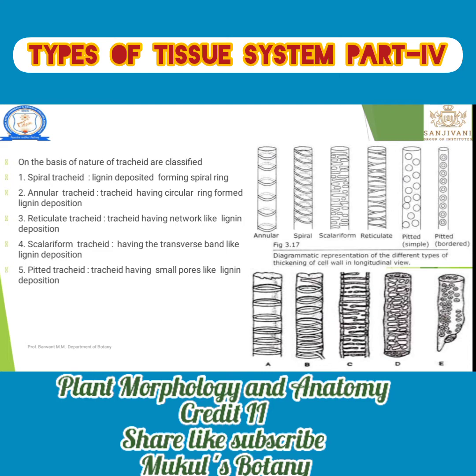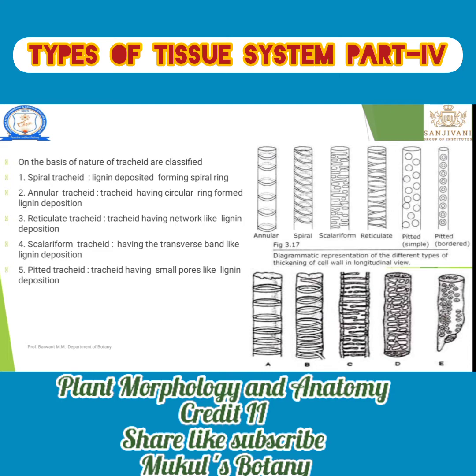First, spiral tracheids. There is a deposition of lignin in a spiral manner, in the form of a spiral ring. Hence that tracheid is known as spiral tracheid. Annular tracheids: annular means an entire circular ring is present. Such a type of tracheid is known as annular tracheid.